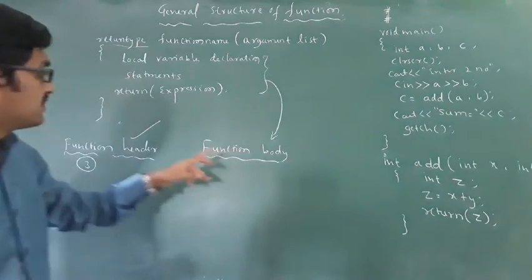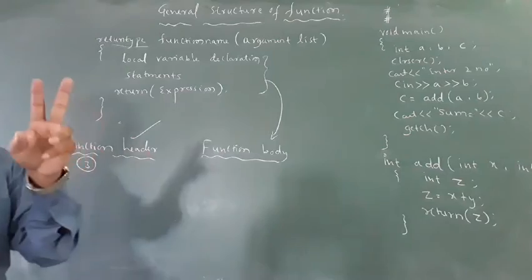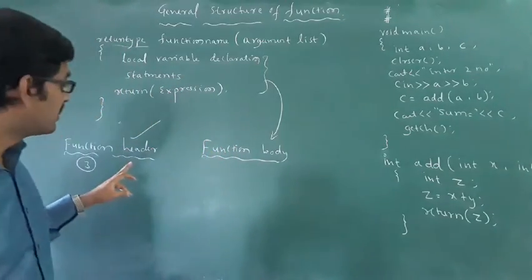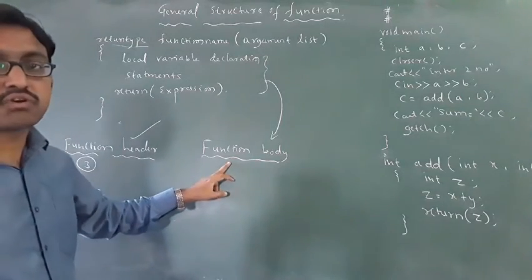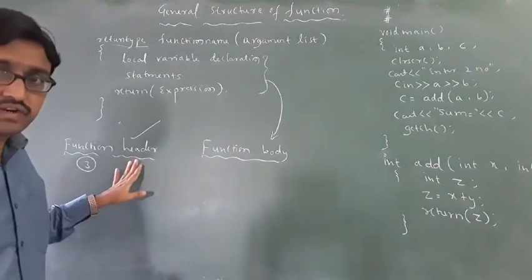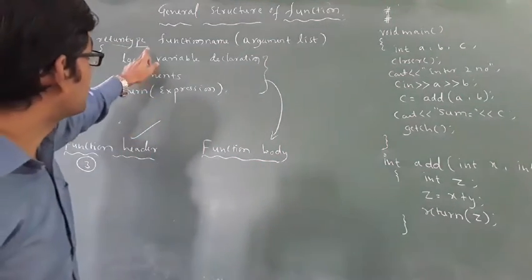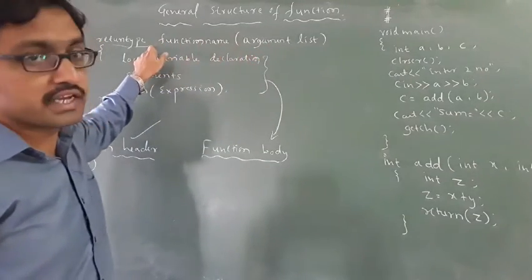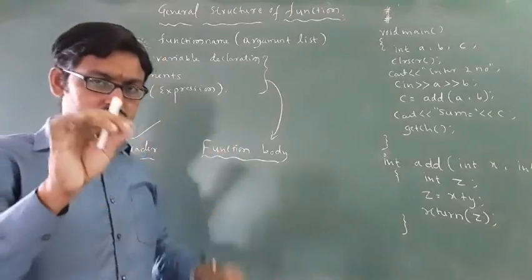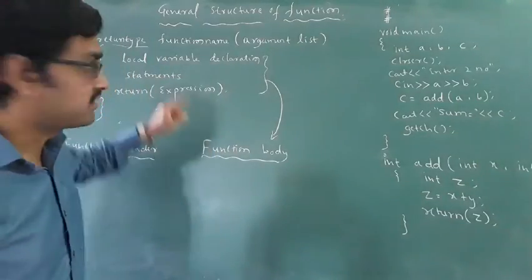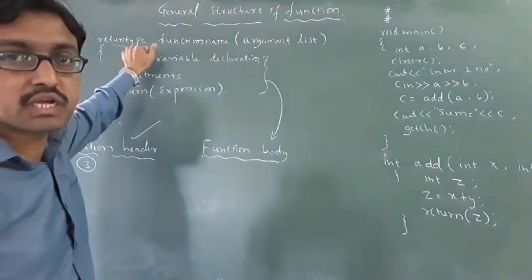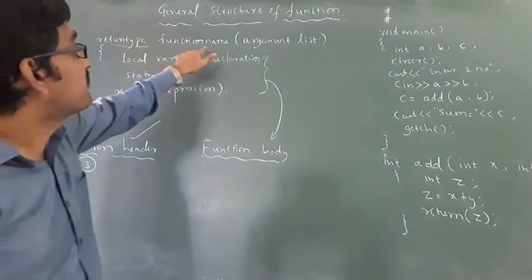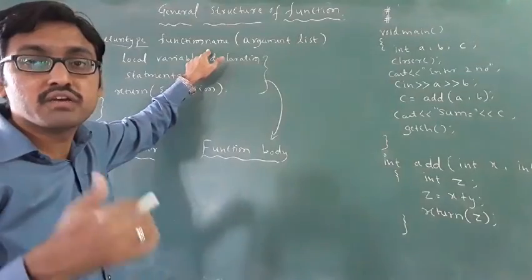This is a function header. The general structure of a function always consists of two parts. The first one is the function header, the second one is the function body. In the function header it consists of 3 parts. The first part is called the return type. Return type is nothing but which type of data the function has, which type of data it will return. Then the function name describes the name of the function.